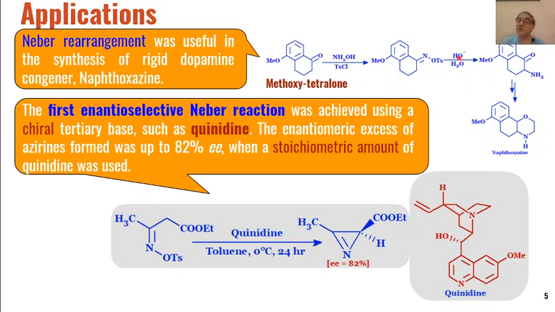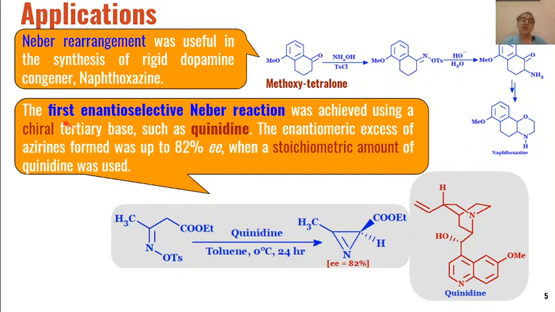The mechanism is the same as the general mechanism we have seen for Neber rearrangement. In the first instance, this base will abstract this alpha proton from here, then the carbanion will attack the nitrogen and tosylate will be removed. Then that azirine derivative will undergo hydrolysis and ring opening to give us these types of alpha amino ketones as the product. Through further organic reactions, these alpha amino ketones can be converted into these types of drug molecules, which are naphthoxazine derivatives.